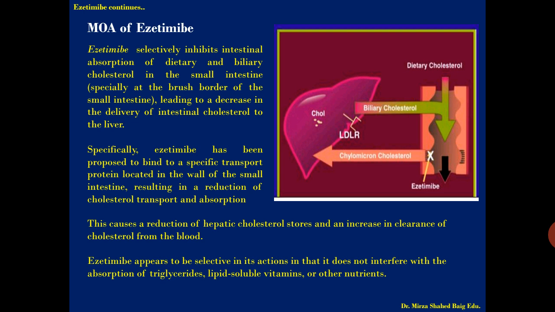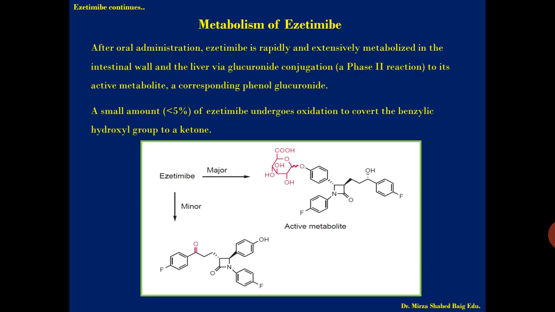With the diagram, you can draw this simple diagram and write the mechanism of action for ezetimibe and understand very well the mechanism of action of ezetimibe. Now we go for the metabolism of ezetimibe. Again, it is having two metabolites. One is the active metabolite, which is a major metabolite in the body, and one is the minor metabolite.